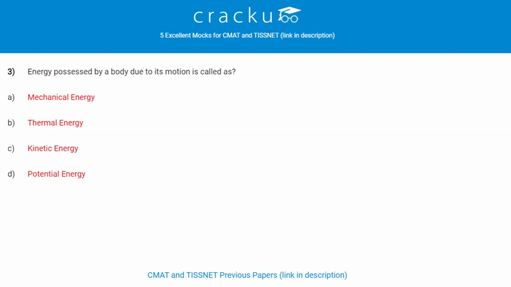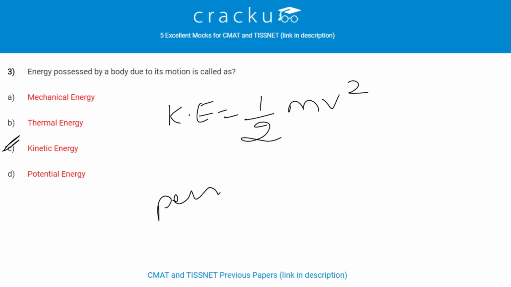Next question. Energy possessed by a body due to its motion is called as. Energy possessed by a body due to its motion is called kinetic energy. The formula of kinetic energy is half mv square. Examples of kinetic energy are a person walking or a thrown basketball.